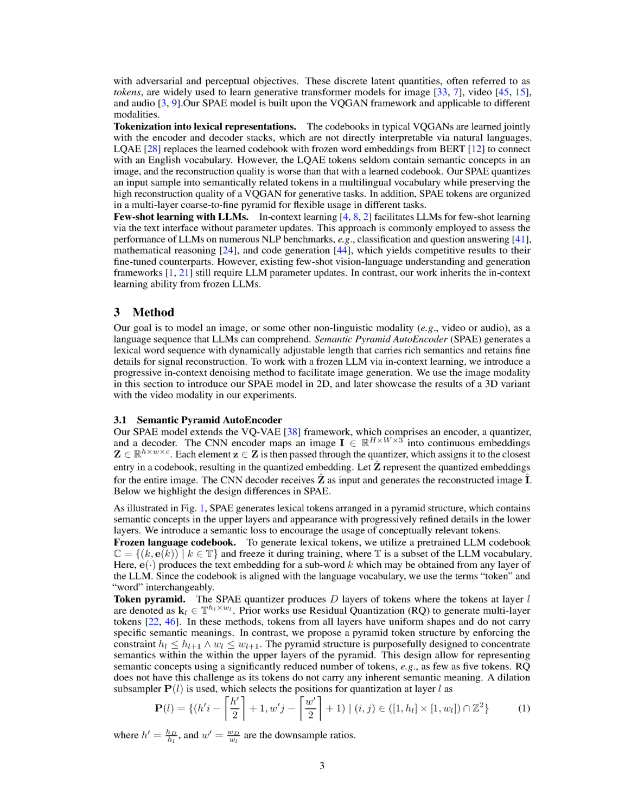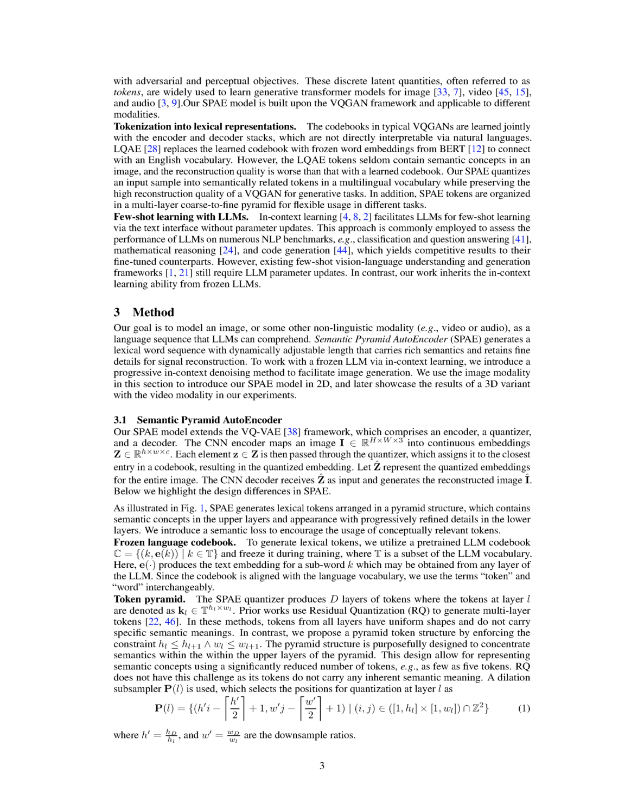Section summary. In this section, the authors propose a method called Semantic Pyramid AutoEncoder, SPAE, to model non-linguistic modalities, such as images or videos, as language sequences that can be understood by language models, LLMs. SPAE generates a sequence of lexical tokens arranged in a pyramid structure, with semantic concepts in the upper layers and progressively refined appearance details in the lower layers. They also introduce a semantic loss to encourage the usage of conceptually relevant tokens and utilize a pre-trained LLM codebook to generate lexical tokens.